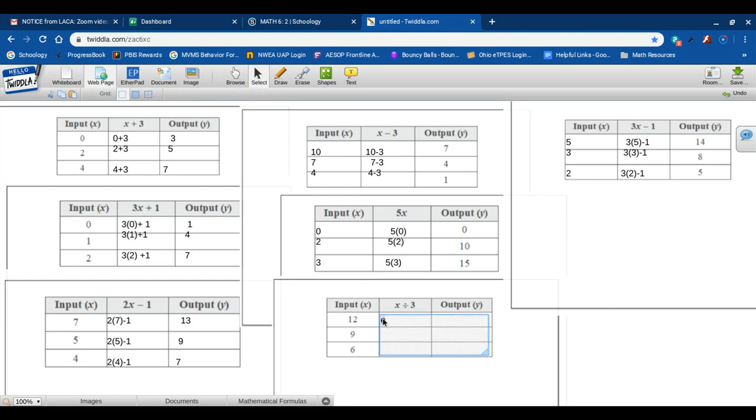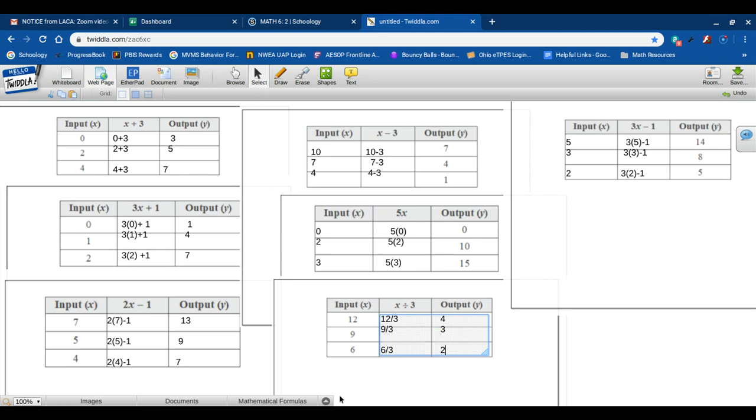All right, let's try this one down here. My function rule is x divided by 3. So I'm going to do all of my inputs divided by 3 to get my outputs. So I'm going to do 12 divided by 3, and my output is 4. I'm going to try 9 now, which is my new x value, divided by 3, and my output is 3. And then let's try 6. 6 is my input, divided by 3, and I get 2.